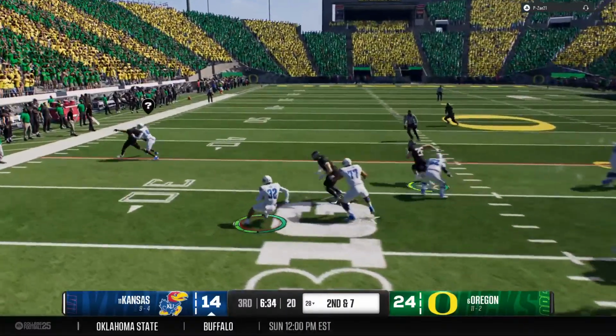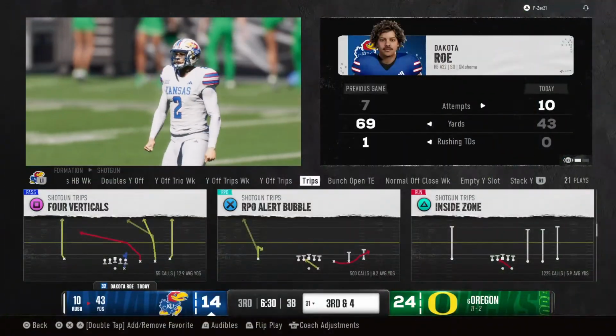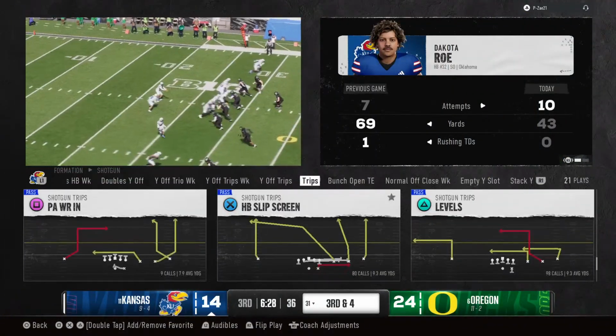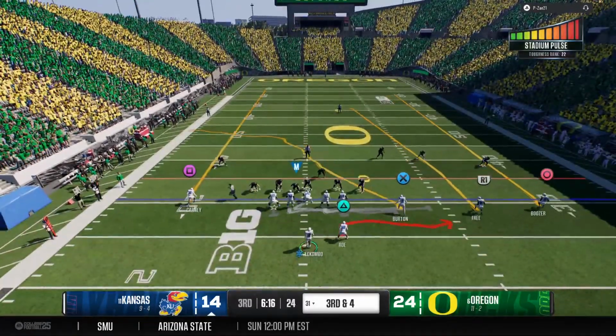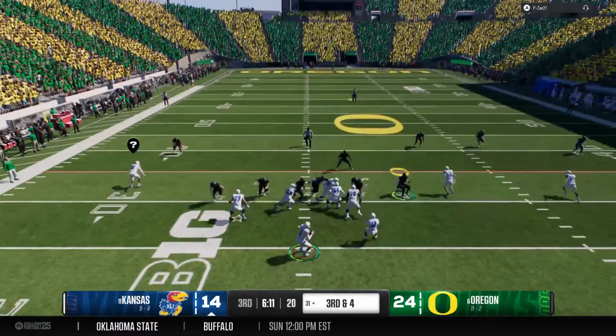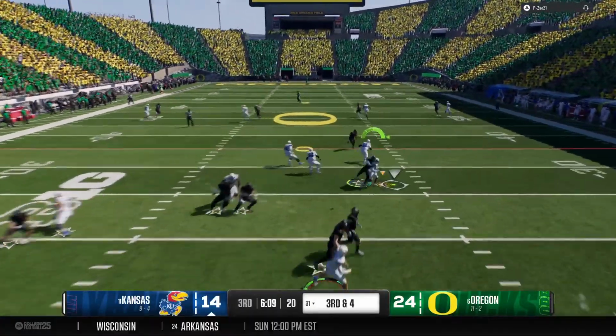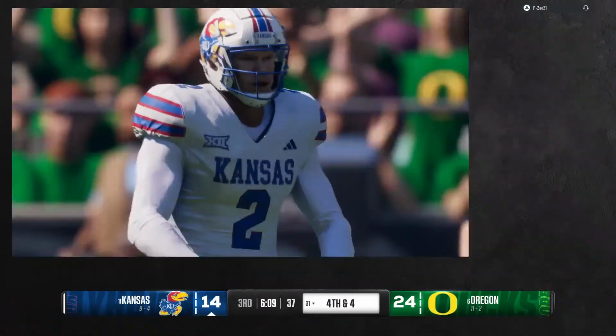And the ball is handed off out of the shotgun. Stopped short of the marker after just a short gain. Third down. This offense could really use a conversion here, down multiple scores. And the quarterback looking to make a play through the air. Ball's incomplete, broken up by the defender nicely that time.